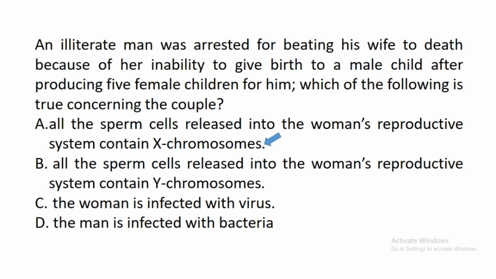So this sex chromosome contains genes that control the sex of a baby. Studies have shown that women have XX chromosomes, while men have XY chromosomes. So when a woman produces female children alone in a family without a male child, what it means is that all the sperm cells the husband released into her reproductive system contain X chromosomes.